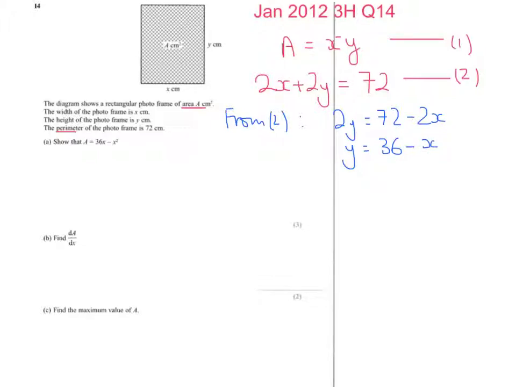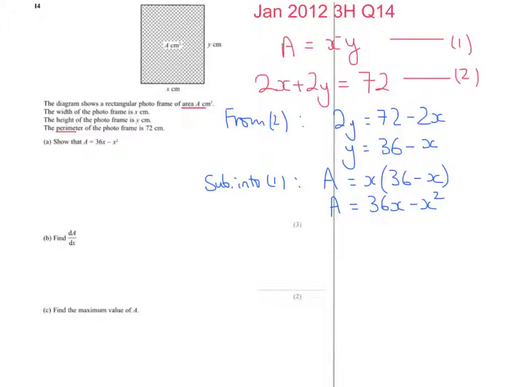I can then substitute that back into 1. Substituting that into 1, I get A equals x times y, and my y is 36 minus x. If I just expand the brackets, I get A equals 36x minus x squared, which is exactly what we're looking for. So part B is relatively straightforward.